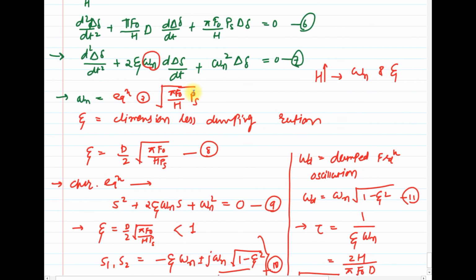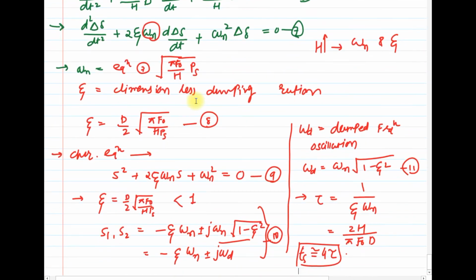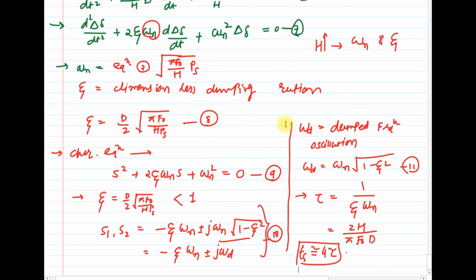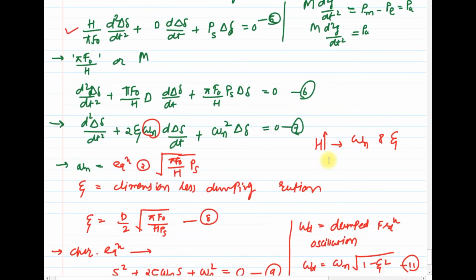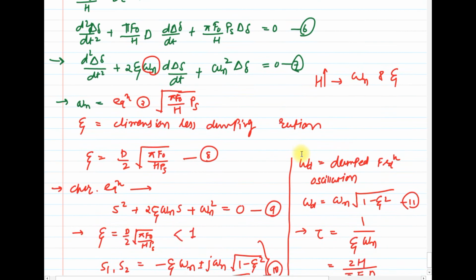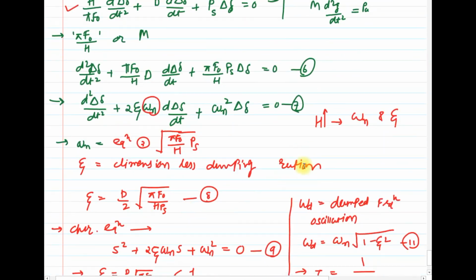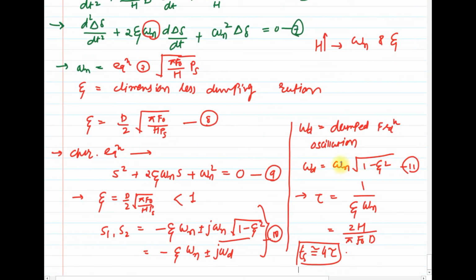Of course, we will solve an example based on omega d, omega n, zeta, and this time constant tau. We will calculate all of them and derive the conclusion about what will be the effect if this H is increased or decreased. Clear? I hope you are clear up to equation number 11.